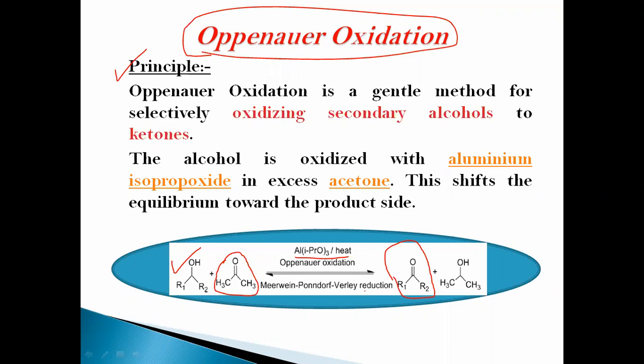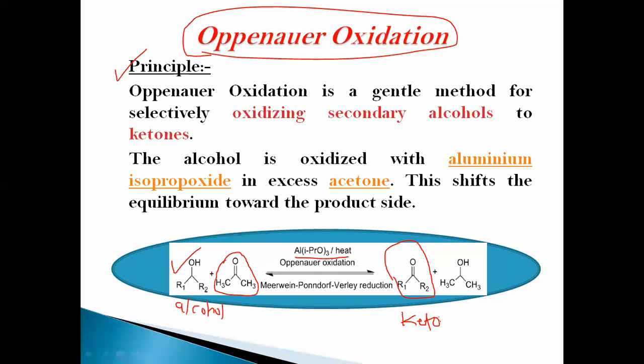There is an oxidizing agent, used for the oxidation of alcohol. This alcohol converts into ketone. Which type of alcohol? Secondary alcohol undergoes oxidation in the presence of aluminum isopropoxide.